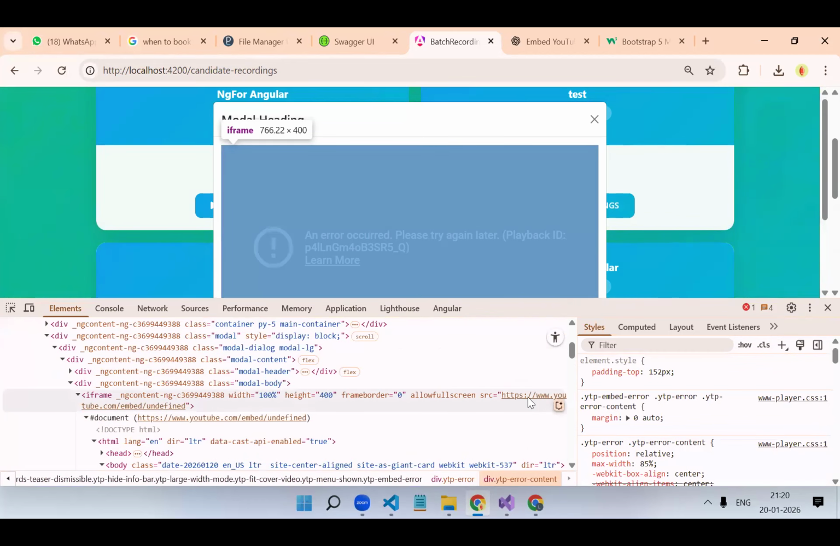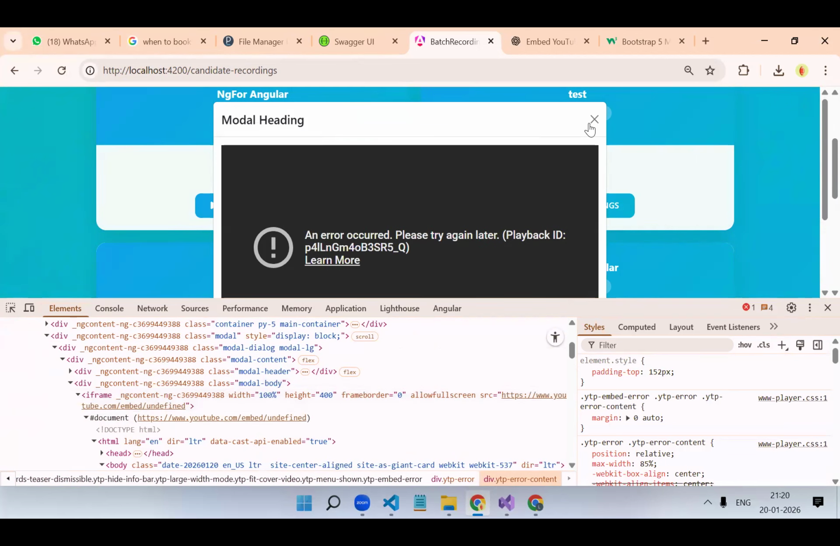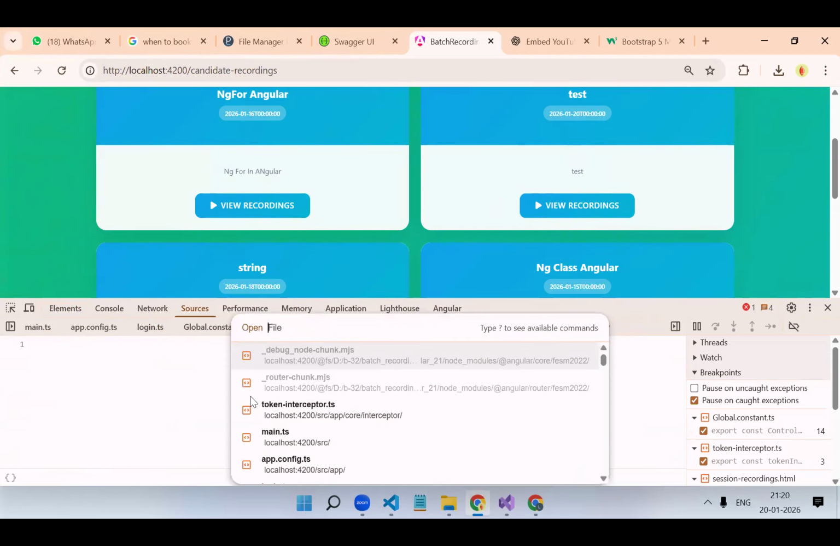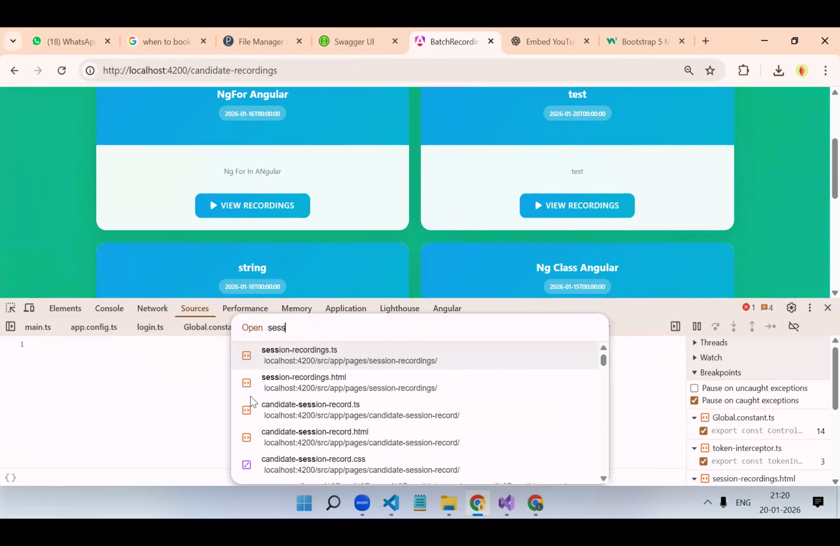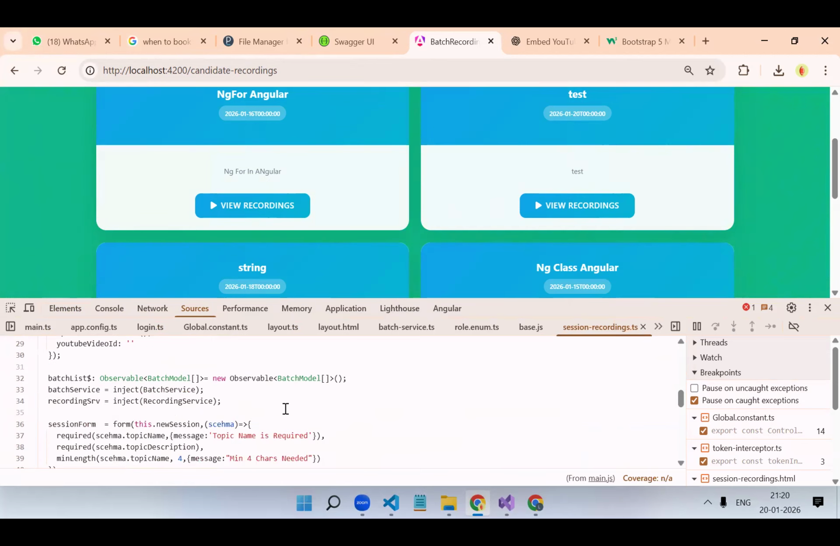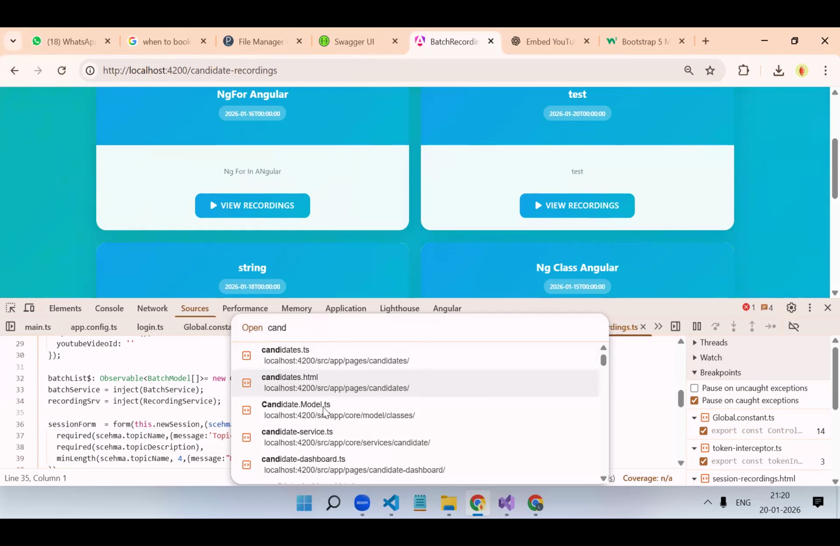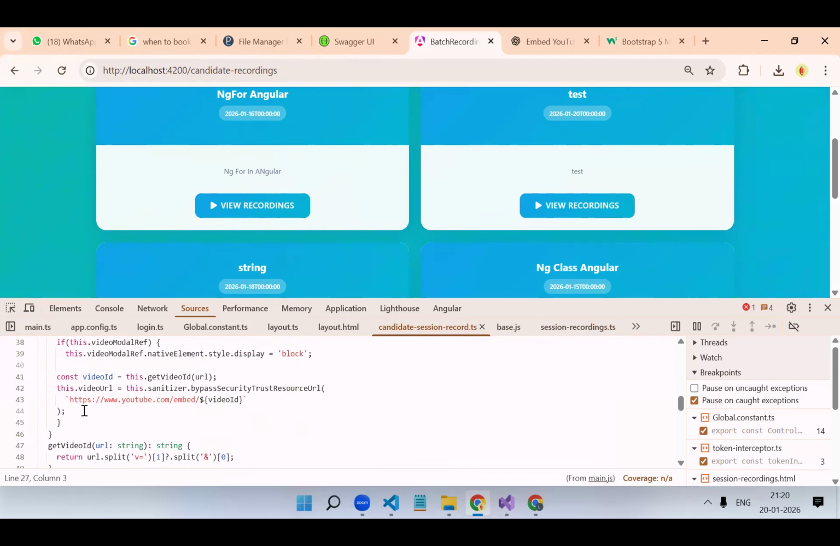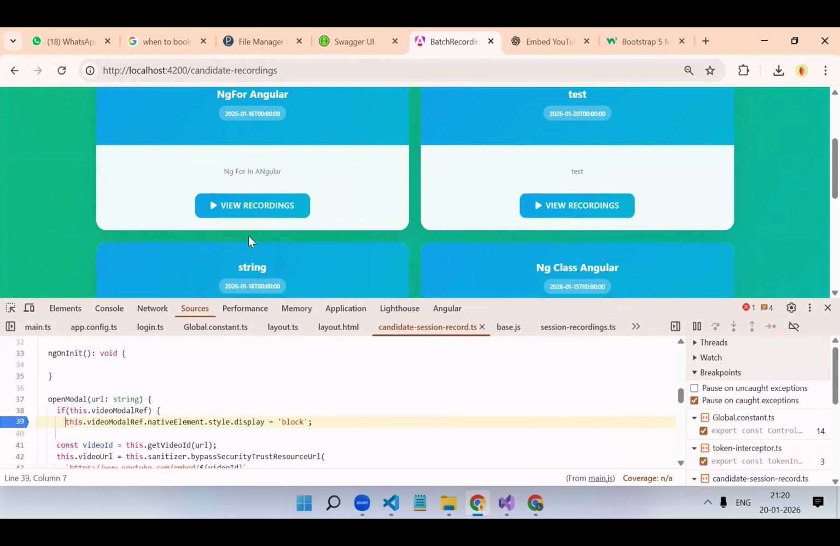Iframe. See, it is here, undefined is coming. Now we need to debug our code. What is happening? Our session recording.ts. What is the component? Candidate. So over here we will debug our code now.